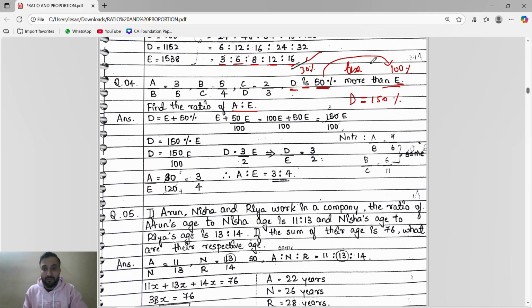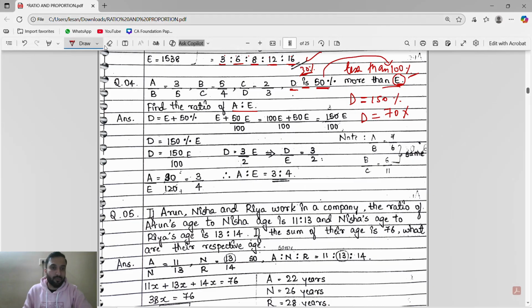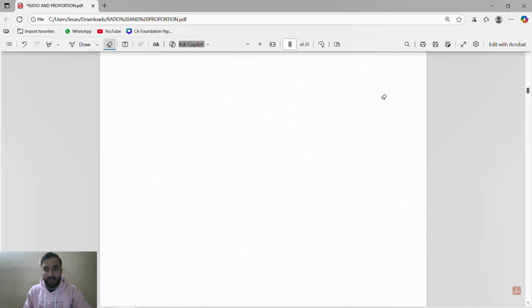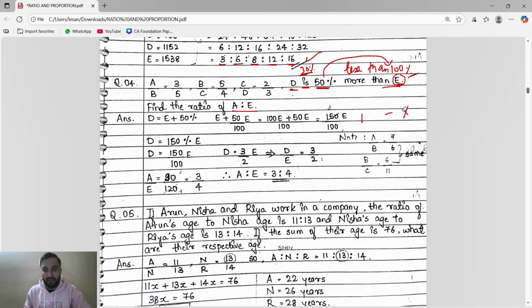Suppose the same way they will say that D is 30% less than E. D is 30% less than E. So our reference is E. So what I will do, I will take the E as 100. So what they say, D is means equal. D is 30% less than E. So E is 100. 100 minus 30, D will become 70%. So you have to keep this concept in your mind. It will become very easy guys. It will become very easy.